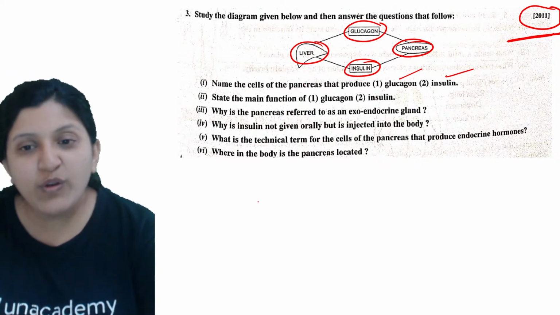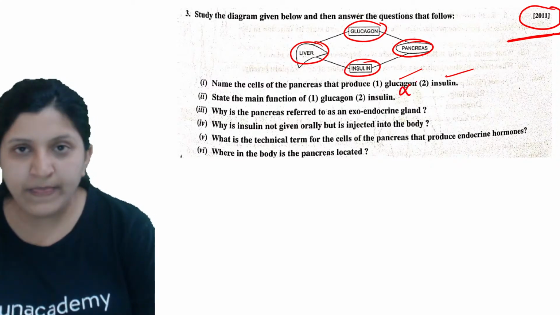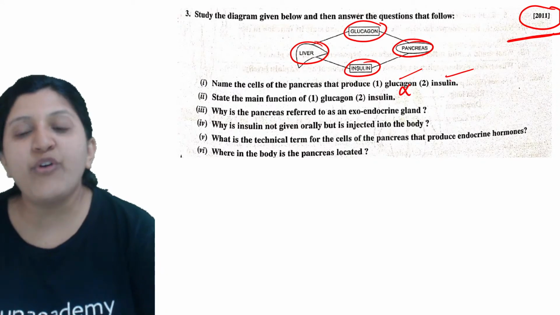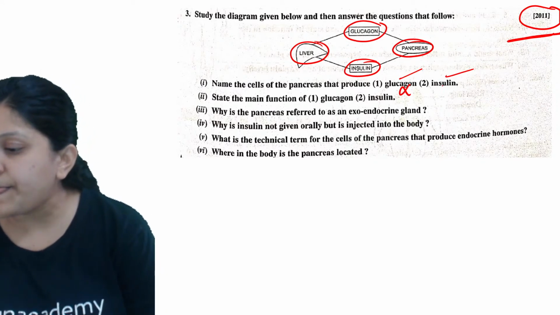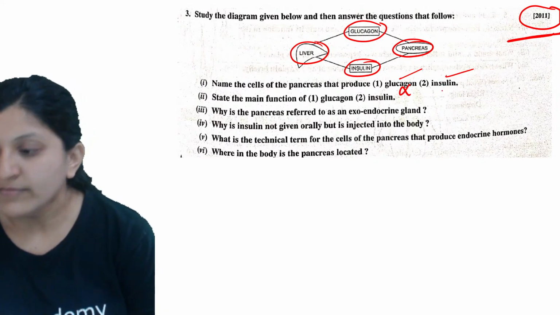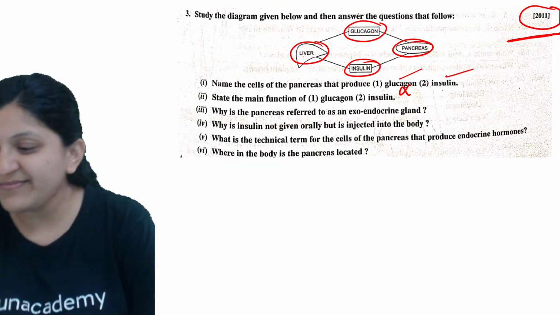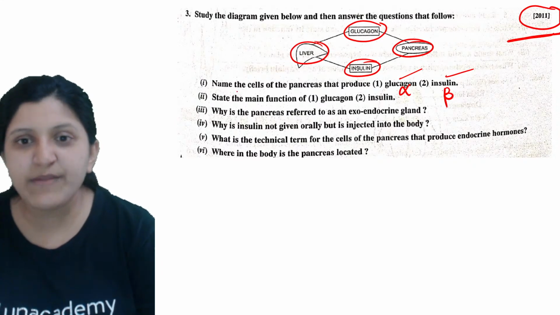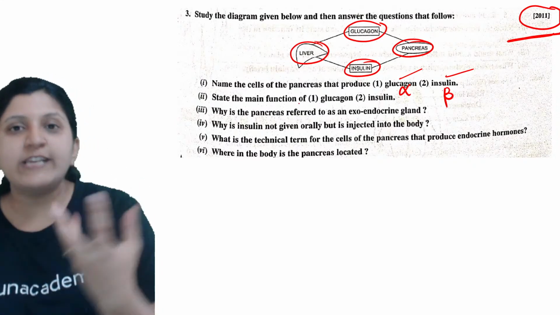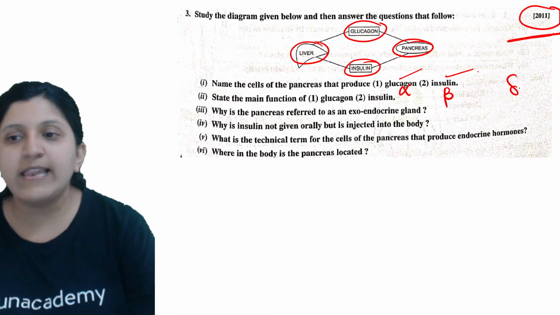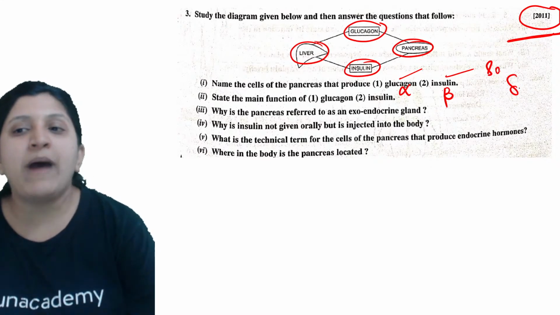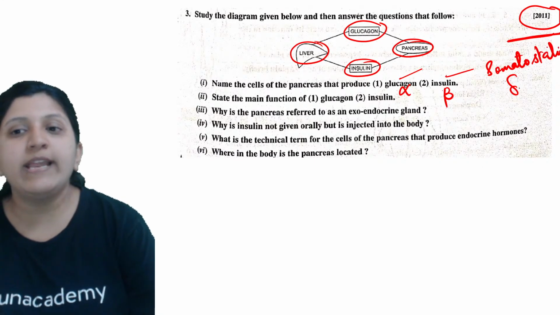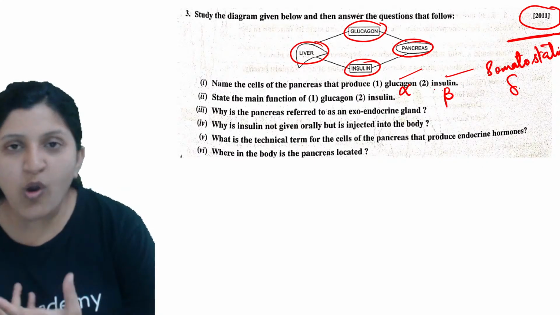For glucagon it is alpha cells of the islets of Langerhans, and for insulin it is beta cells. There is one more cell, the delta cell, which produces somatostatin. Somatostatin is also regulating or inhibiting glucagon and insulin.